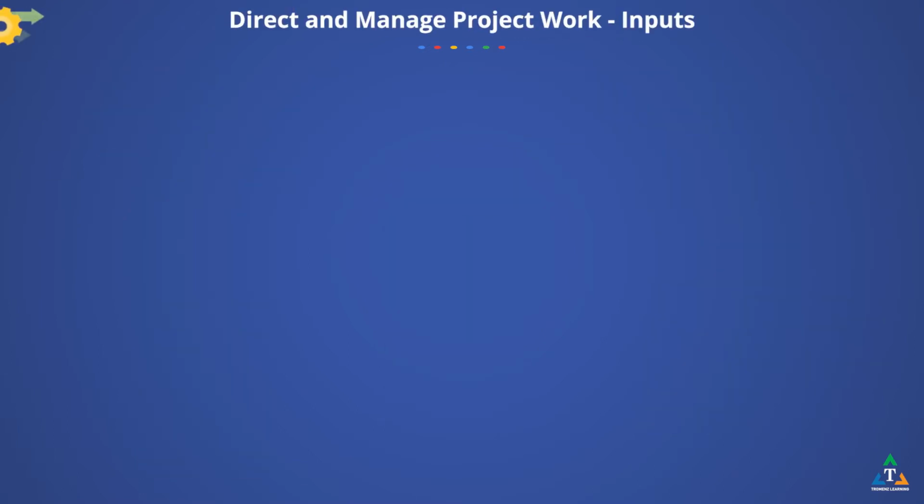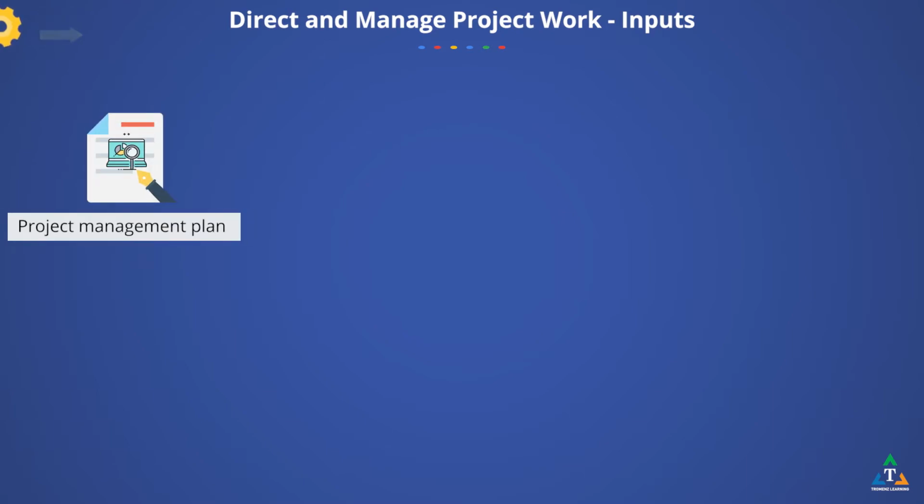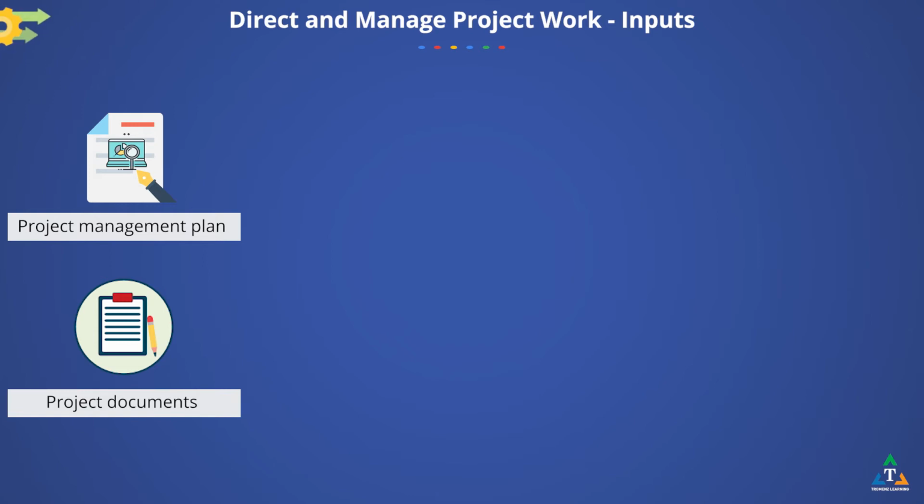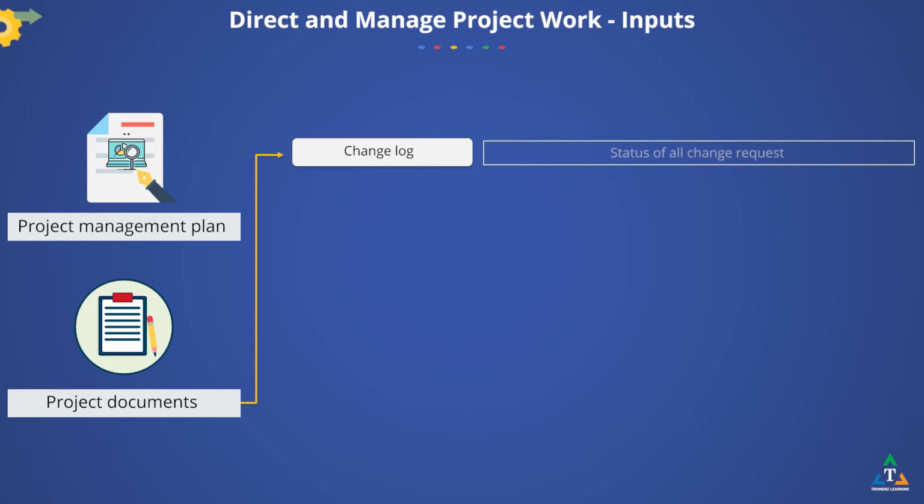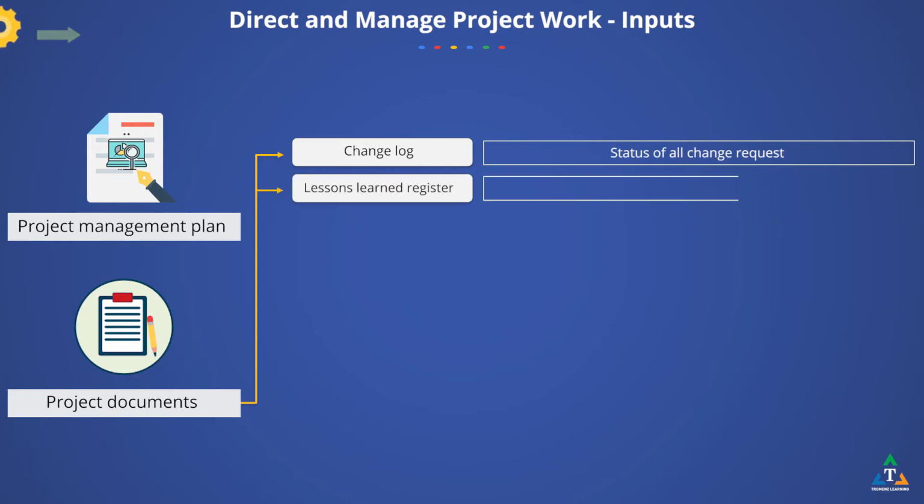Most of what you work with when creating deliverables is following the guidance of the project management plan, which is an important input to this process. Project documents that can be considered as inputs for this process are the change log, which contains the status of all change requests. Lessons learned register is used to improve the performance of the project and to avoid repeating mistakes. The register helps identify where to set rules or guidelines so the team's actions are aligned.